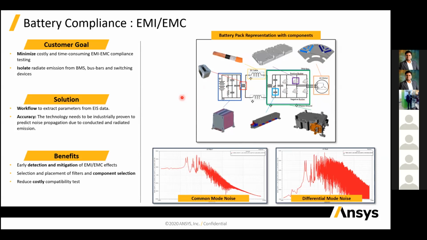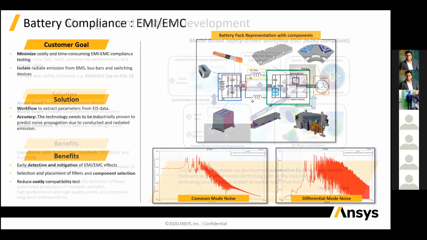So that it will be easily detected using the EMI EMC, and then we will basically detect early and mitigate early. You can easily design the filter using ANSYS. This will also reduce the overall cost of the system.